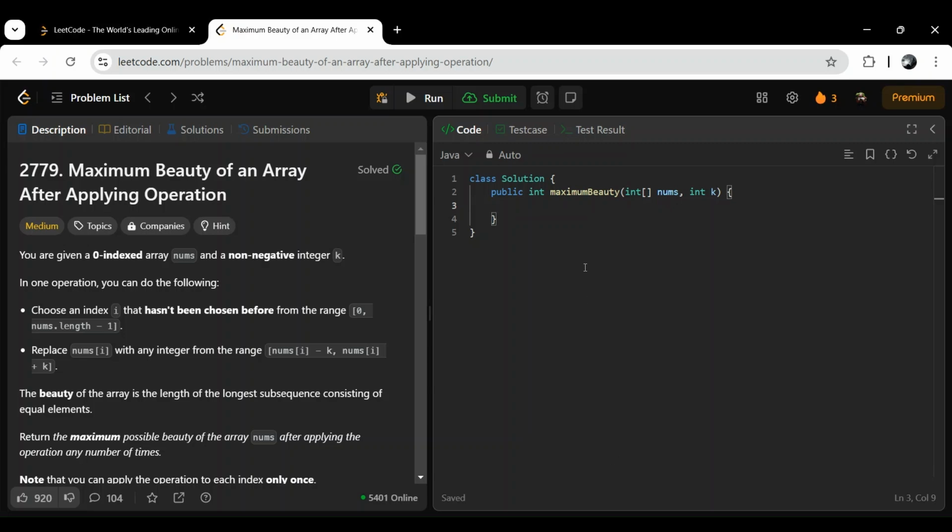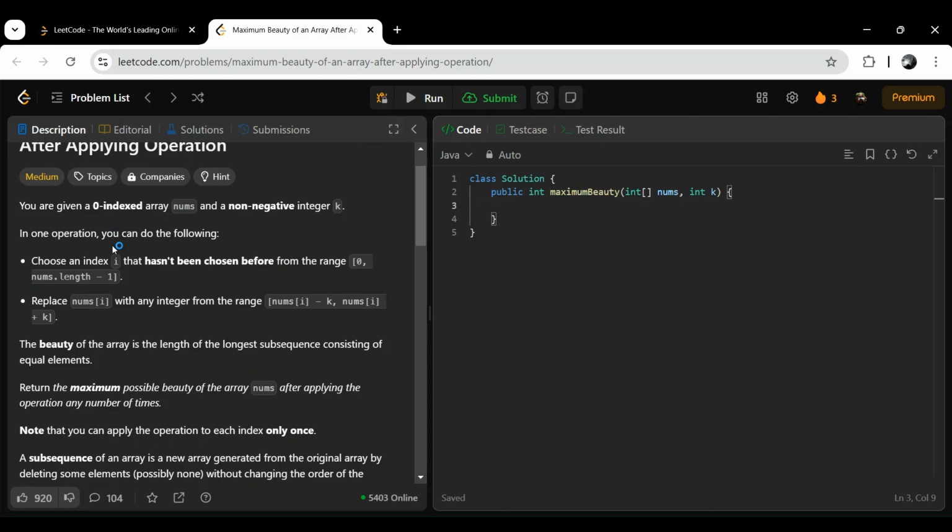Hello everyone. So let's start solving today's LeetCode daily challenge question. The question is maximum beauty of an array after applying operation. You are given a zero indexed array num and a non-negative integer k.